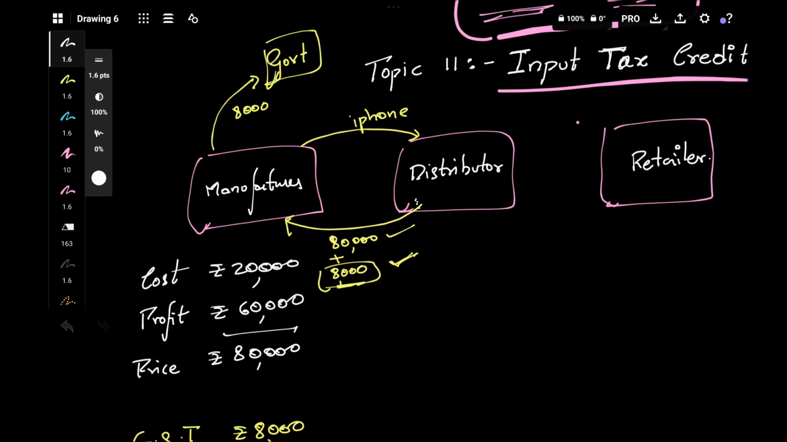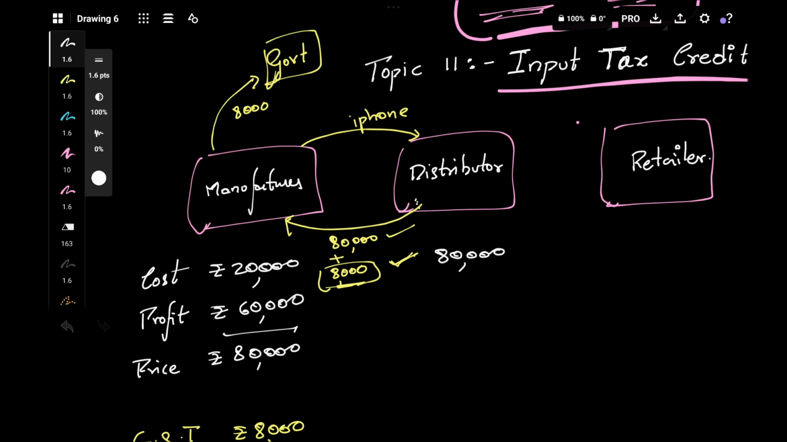So now for the distributor, the cost is 88,000 or 80,000. Please take your time and tell me, is it 80,000 or 88,000? Without input tax credit it would be 88,000, but in GST there is a concept of input tax credit. That's the reason why it is now just 80,000. How it works, I'll explain.